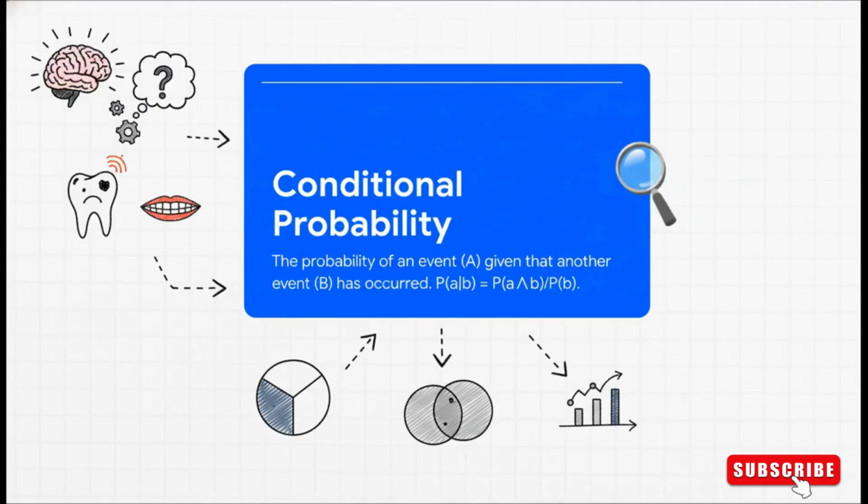But what we really want to know isn't just those combined probabilities. We want to know the probability of having a cavity given that we already know the patient has a toothache. This is called conditional probability. The formula might look a little technical, but the idea is actually quite intuitive. What we're doing is narrowing our world down to only those cases where event B, the toothache, has happened. Then, inside that smaller world, we look at what proportion of those cases also have event A, the cavity. So the probability of A given B is just the probability of A and B happening together, divided by the total probability of B ever happening.